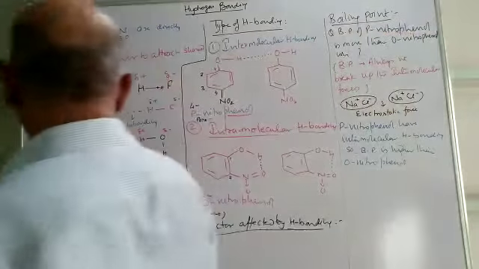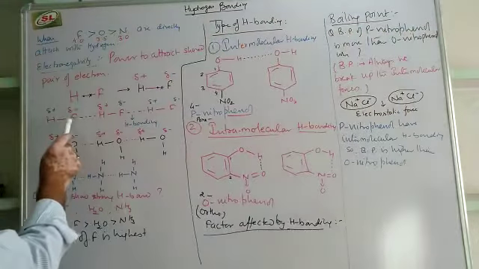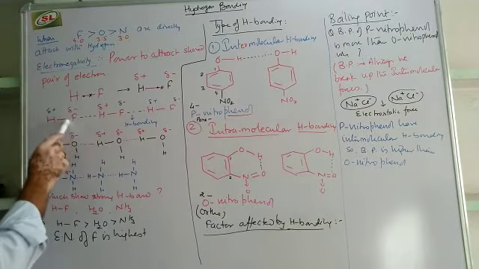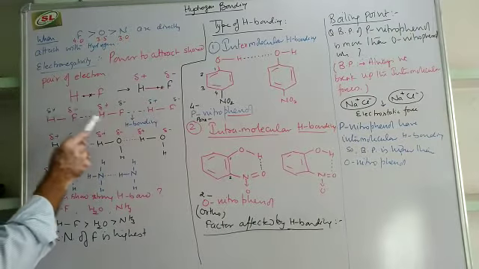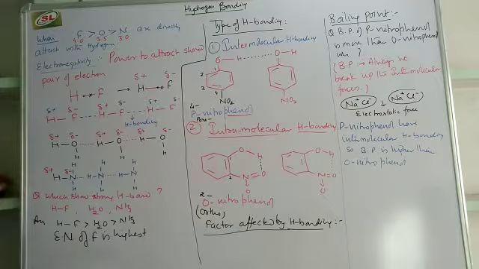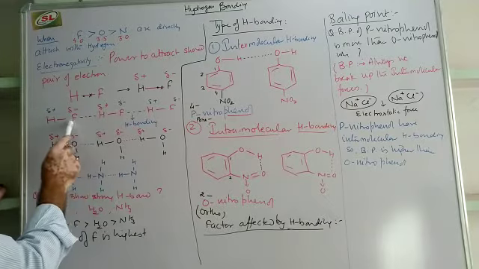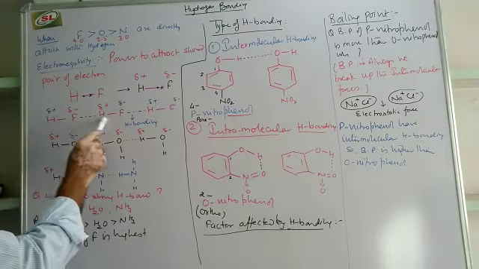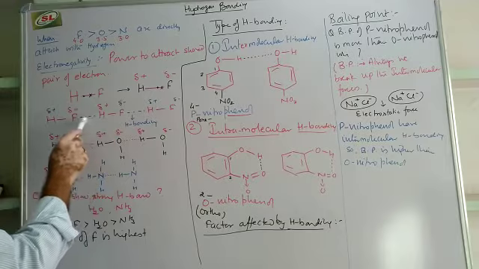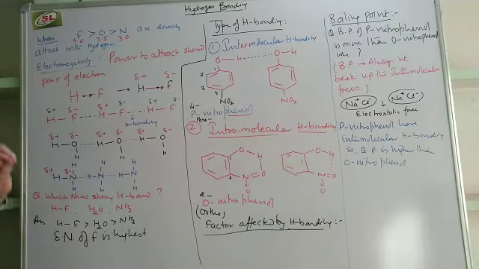See in HF, fluorine has a partial negative charge, and hydrogen has a partial positive charge. So one molecule of HF and another molecule of HF will attract each other. This attraction force is named a hydrogen bond.